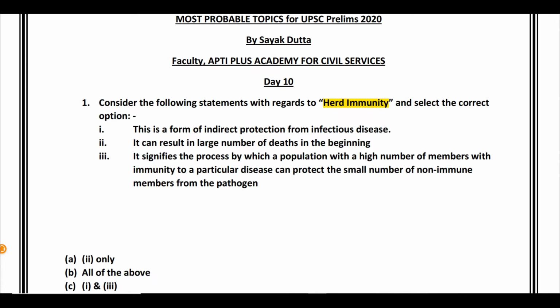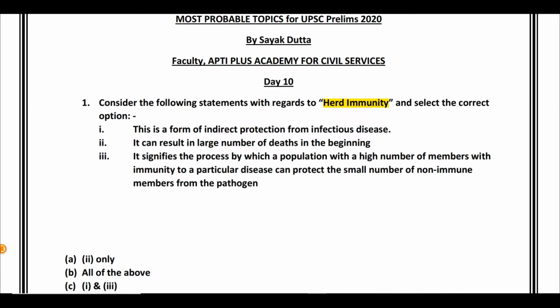If most of the population develops immunity against it, then the harmful effects on the population will actually subside, because it will be difficult for the virus to find such a host who is not immune to it. So that is why this third statement, it signifies the process by which a population with a high number of members with immunity to a particular disease can protect the small number of non-immune members from the pathogen.